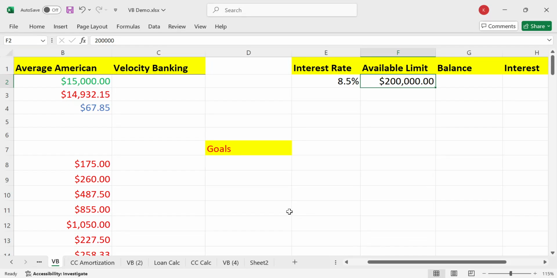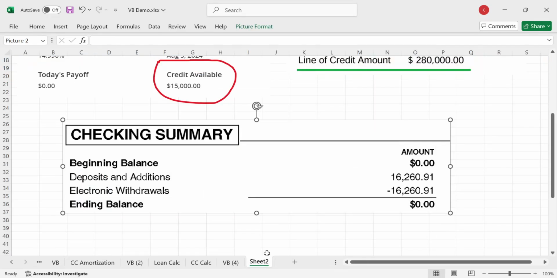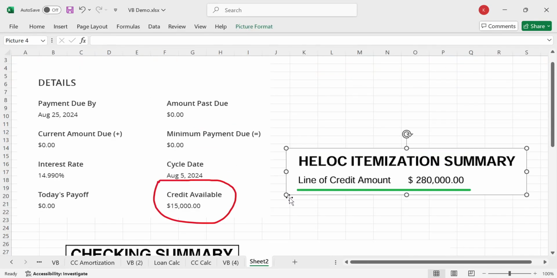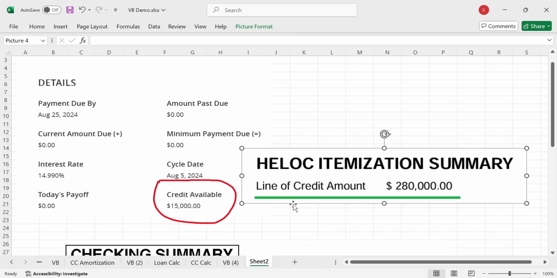And if you don't know what home equity is, all it is the estimated sales price of your home minus any debts that you have attached to your home, right? And then if you take a look here, this is my home equity line of credit at 280,000, and boy oh boy, I've been using that sucker. It's pretty cool.